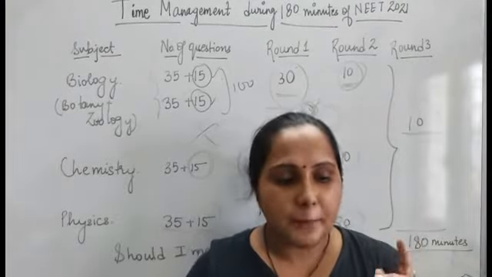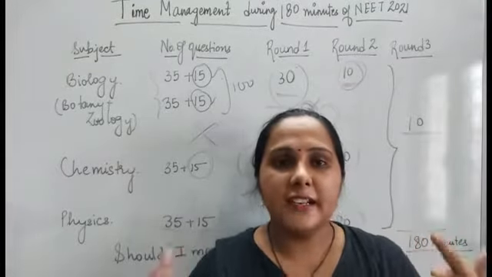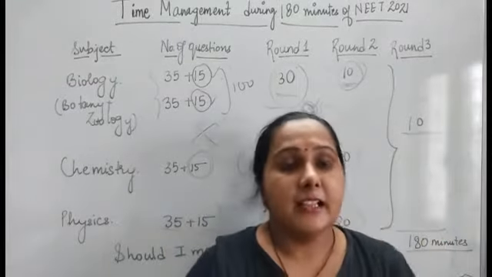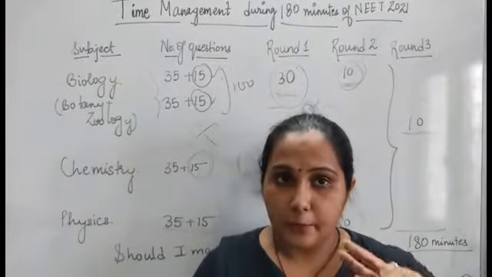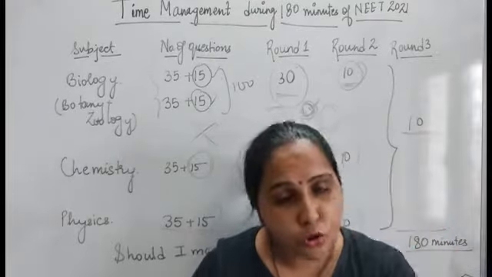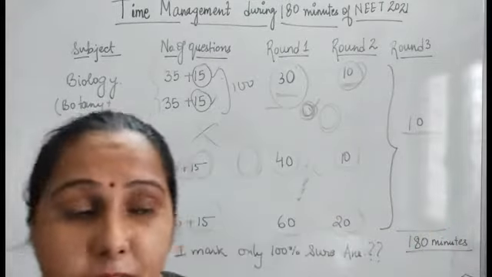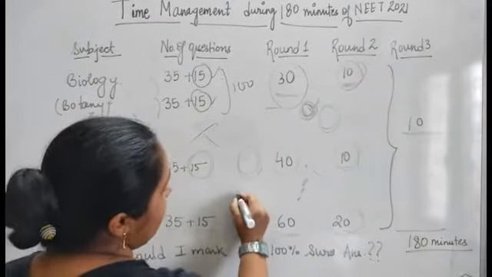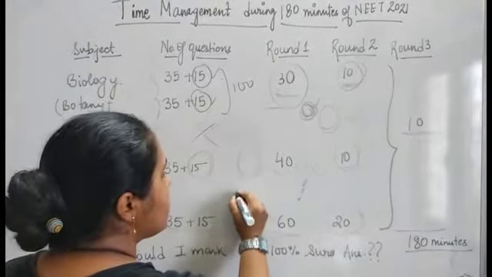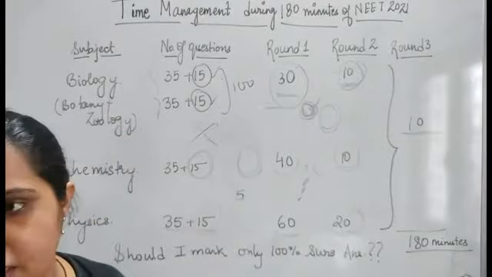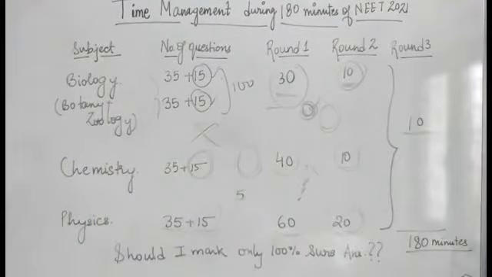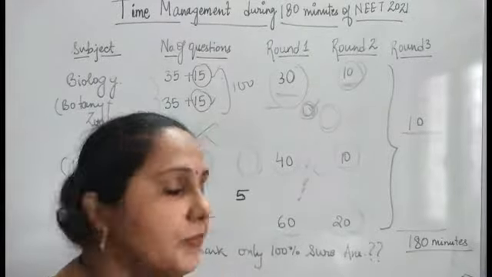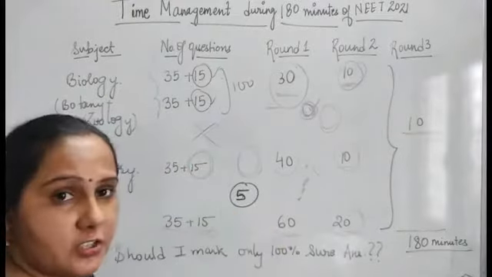Second thing, if you can make certain links, that is called intelligent guessing. If you are able to make certain links and you can intelligently guess, then if you are 50% sure between two options, you should go for the question. There is a very simple reason behind it. Now, this will not happen for every question, right? But say if there are 5 such questions in which you go for this trick, that is, you are not 100% sure, but you're 50% sure and still attempting the question. Say there are 5 such questions, okay?